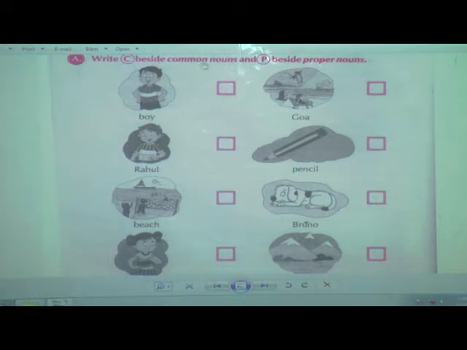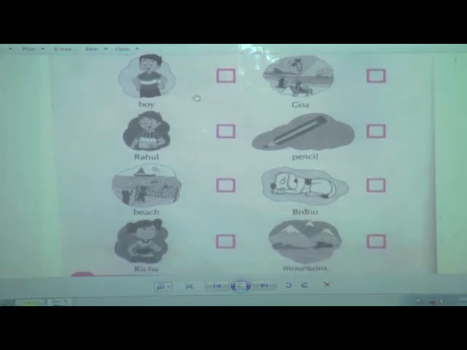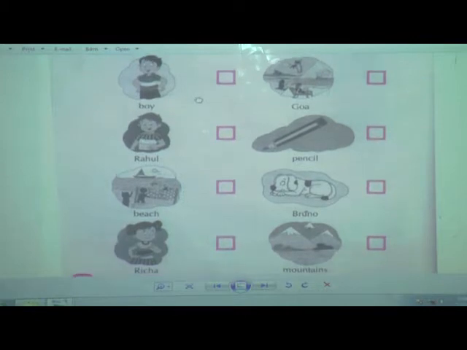If you know what a common noun and a proper noun are, you will add C for common noun and P for proper noun. Now we will see one by one. The first one is a boy.